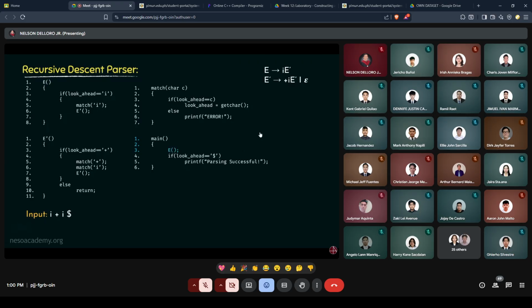Now to be really honest, this particular grammar has been mirrored using these functions, isn't it? So whenever we call a function, we will also try to create the parse tree simultaneously, which will help us visualize the entire procedure. So right now we are at the line number 3 of the main function, and here we are calling the function e.